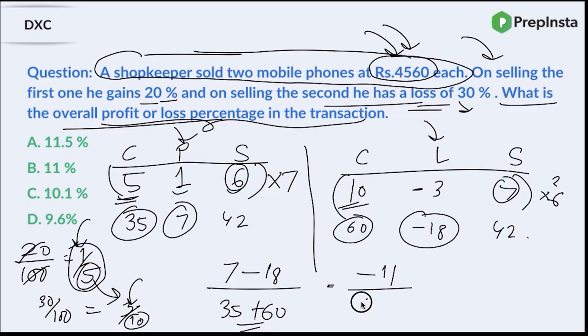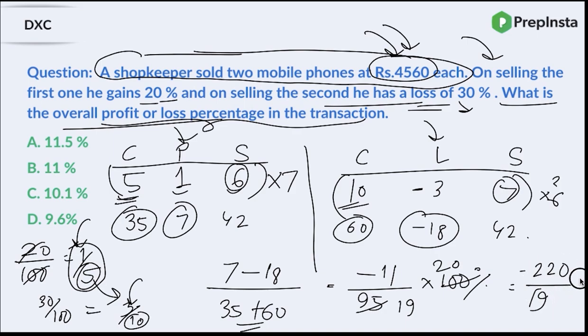What is the total cost price? That is 95, right, into 100% because you are calculating the overall percentage, right? So what would that be, guys? That would be nothing but if you divide it by 5, so this is 19 and this is 20, so minus 220 upon 19.